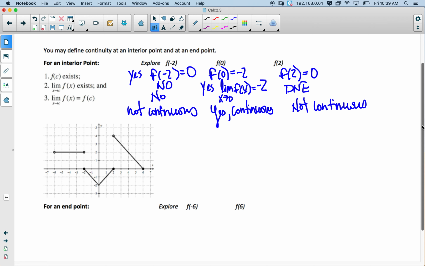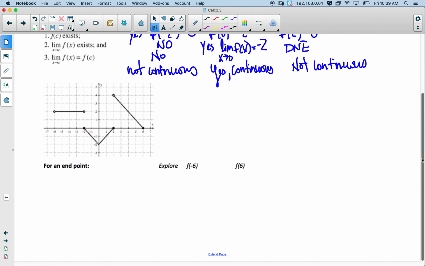Okay, we can also describe continuity at an endpoint. For an endpoint, a function y equals f of x is continuous at a left endpoint if the value is defined there. So let's take a look at this. So for f of -6, we have an open circle. It's hard to see, but we have an open circle right there.